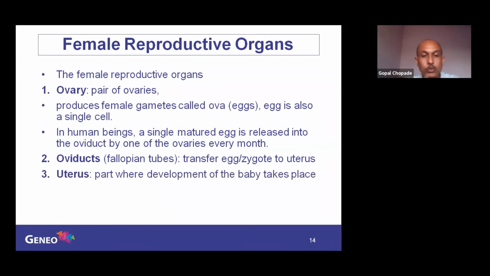Third one is the uterus. The uterus is a muscular sac where the development of the baby takes place, and it takes approximately 9 months for the baby to develop in the mother's uterus. So these are the three parts: ovary, oviduct, and uterus. Okay, so the diagram is again very important.